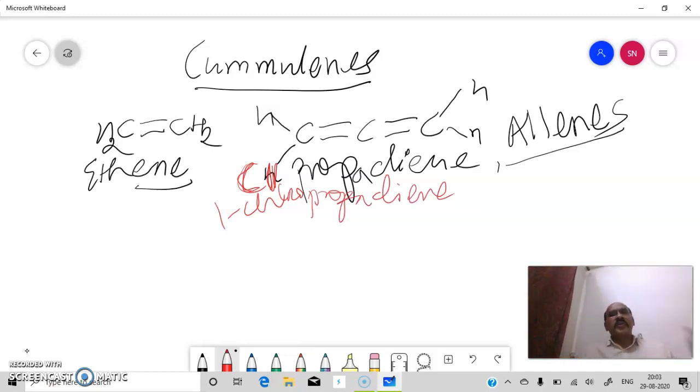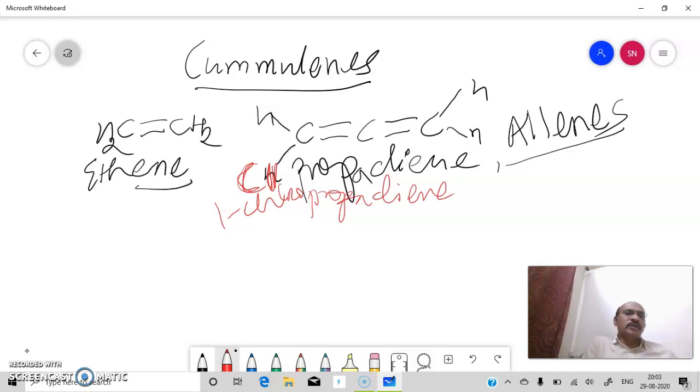So there is no extra part other than simple IUPAC nomenclature of compounds containing carbon double bond carbon. The only things you have to remember here are how many times the double bonds are there.